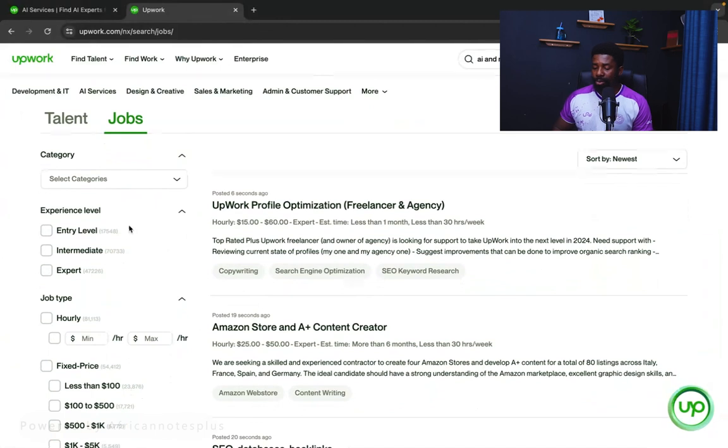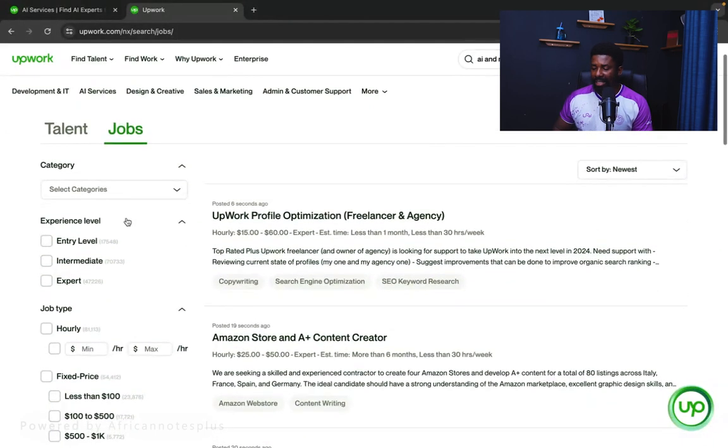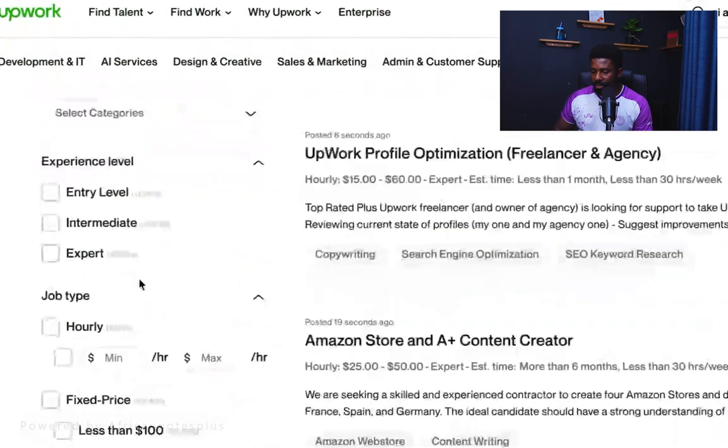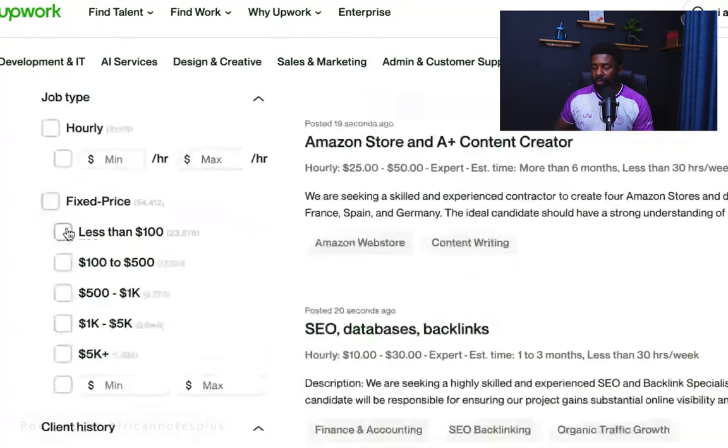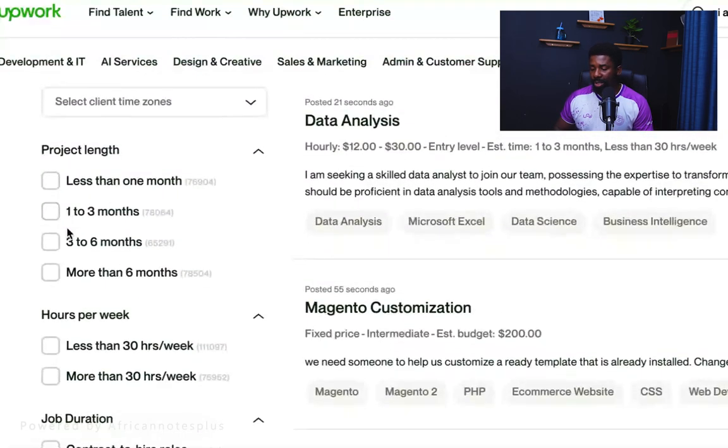All right, so let's come to jobs. Now, since I have selected jobs, what happens is that you will see the number of jobs. So if you are looking for an entry level category, just click on entry level. If you are looking for intermediate, you can look for that. But what we really want is to come to the categories, all right?